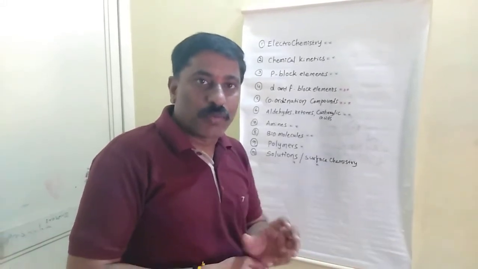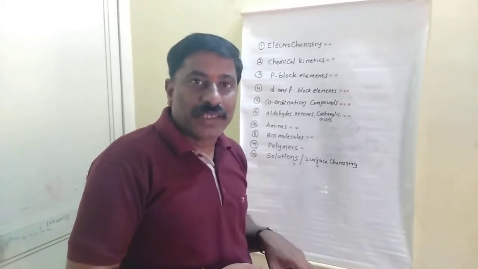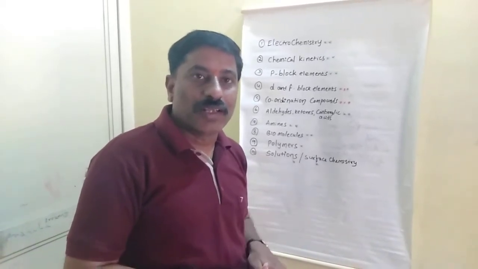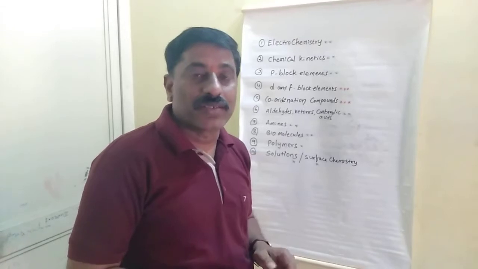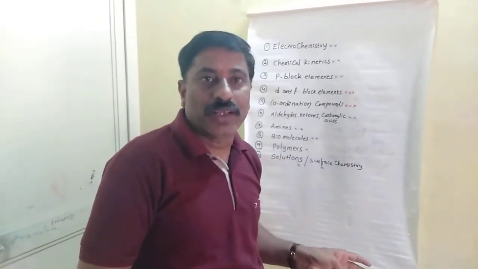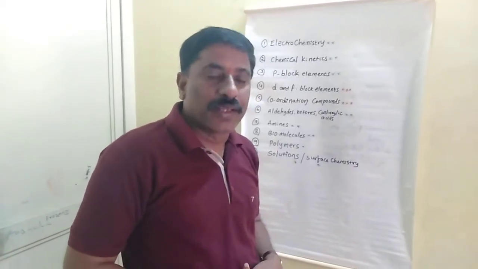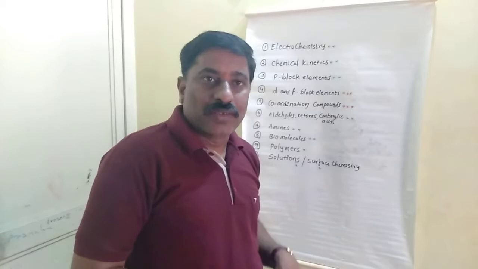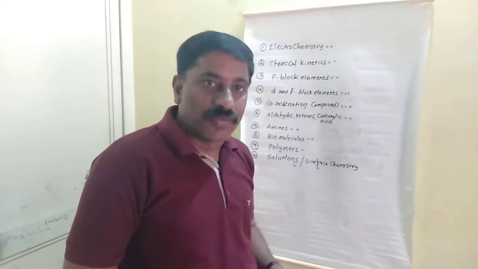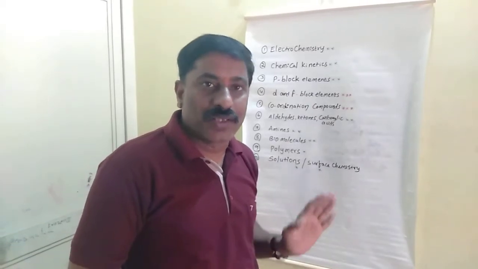All the properties you should learn perfectly. After that, F block elements: the electronic configurations of each of the 14 lanthanide elements and the 14 actinide elements. Compulsorily they ask one question on electronic configurations. If not, they ask the properties of lanthanides and actinides, so check once.